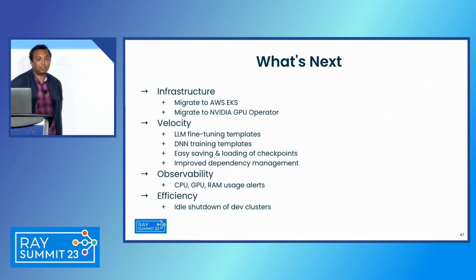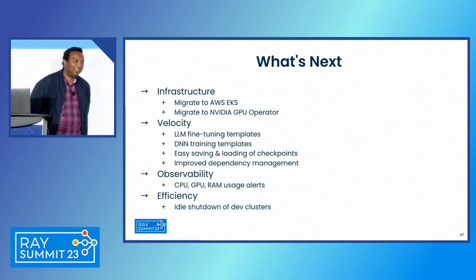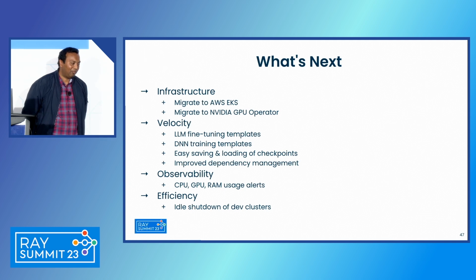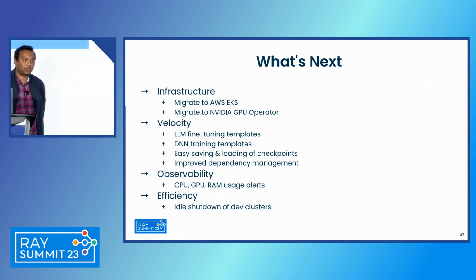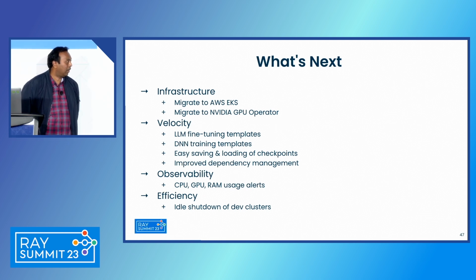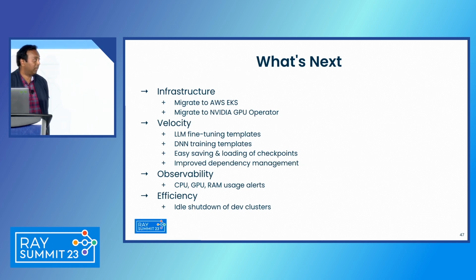And who here hasn't faced dependency hell in Python? One of the major problems in stability for our MLEs is like, hey, it's just not working. What's this magic combination of library versions that works? And we're trying to figure out a story there, hopefully have some standard package combinations available and ready for our MLEs to use, so that they don't have to figure this out on their own.